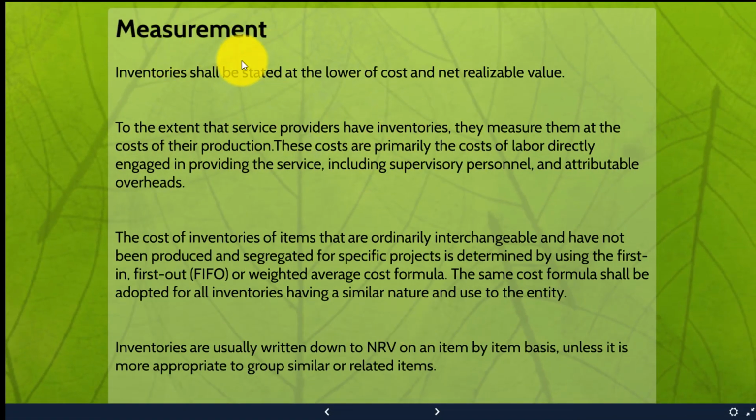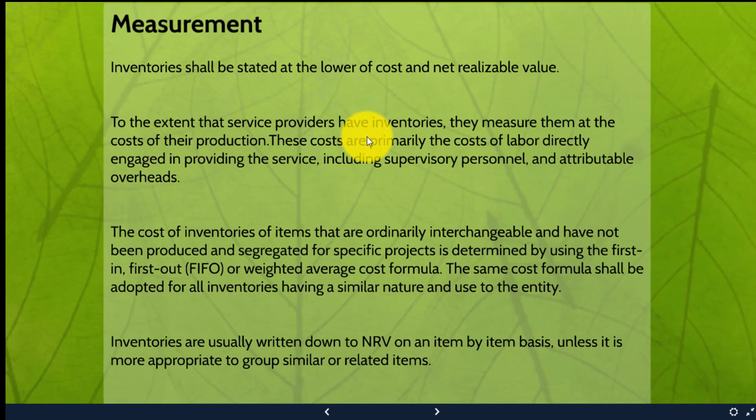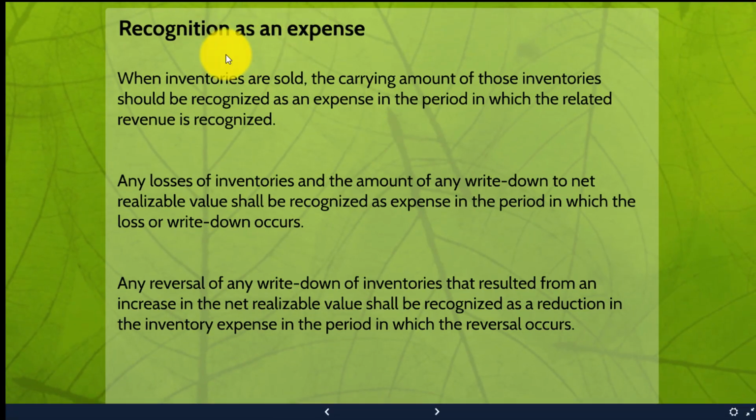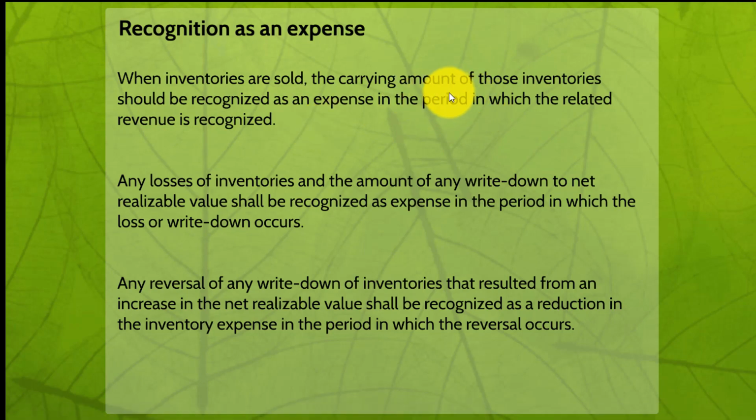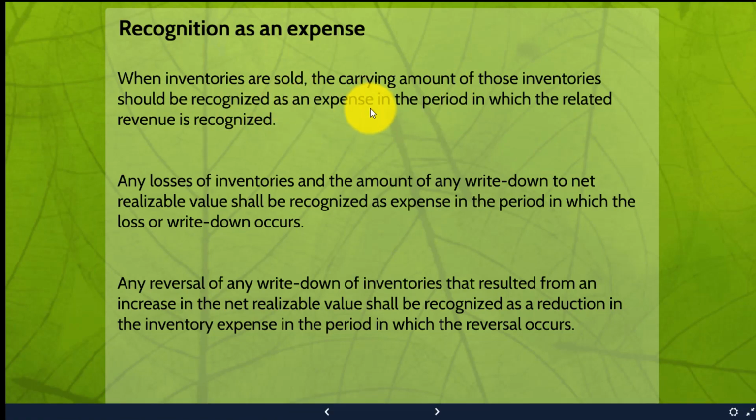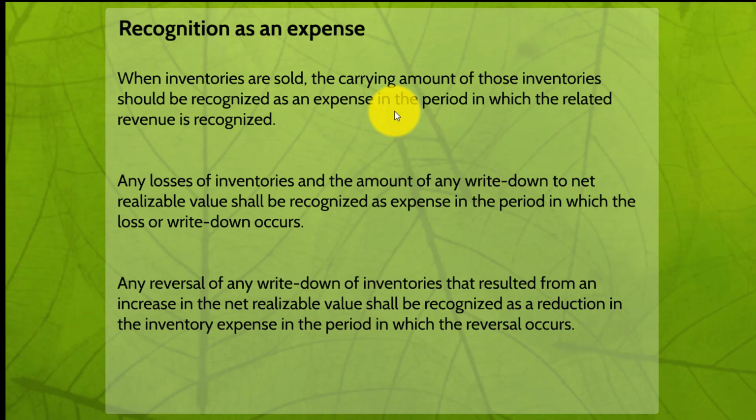Then measurement: inventory shall be treated at the lower of cost and net realizable value, the most important concept. Then recognition as an expense: when inventory is sold, the carrying amount of those inventories shall be recognized as an expense in the period in which the related revenue is recognized. Means the amount of the inventory which you use, and by using that inventory you earn the revenue in the same period, it will be recognized.